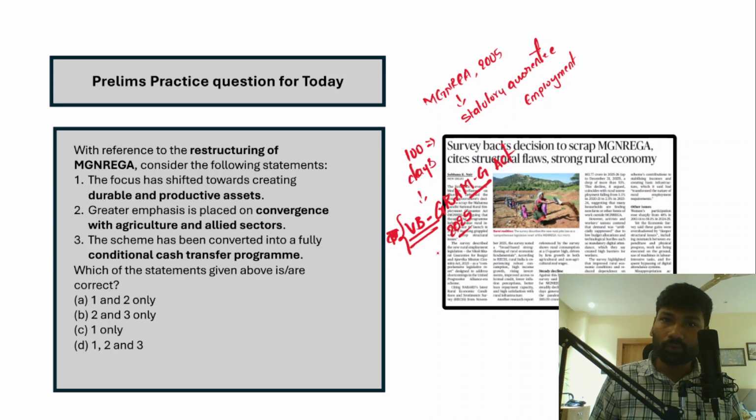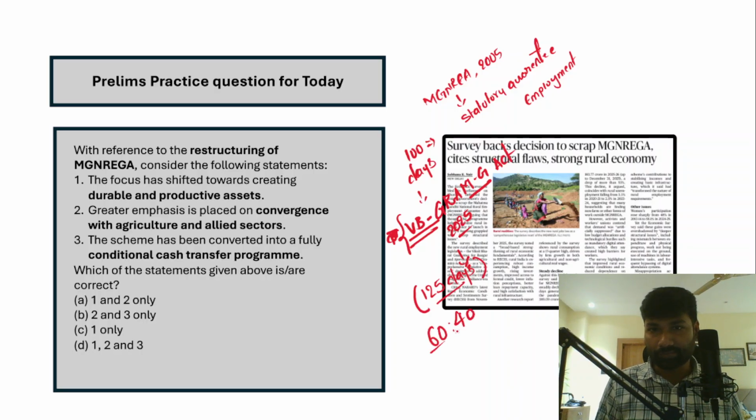The objective of this particular program is restructuring the earlier Manrega program, and the work days have been increased to 125 days. But the center and state share has also been revised.